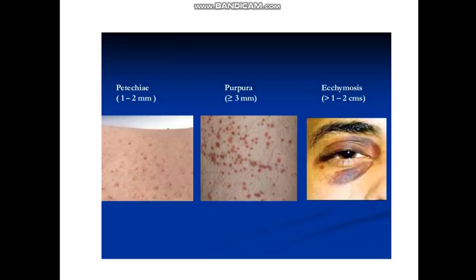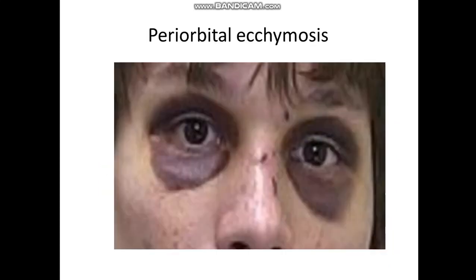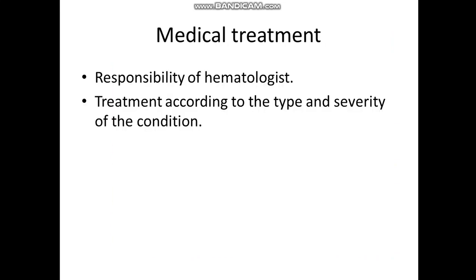Here we can see the types of petechia, ecchymosis, and also purpura. Ecchymosis is more than 1 to 2 centimeters, purpura more than 3 millimeters in diameter, and petechia 1 to 2 millimeters in diameter. This is periorbital ecchymosis, or what we call the raccoon sign. This could be due to trauma or due to a bleeding disorder.